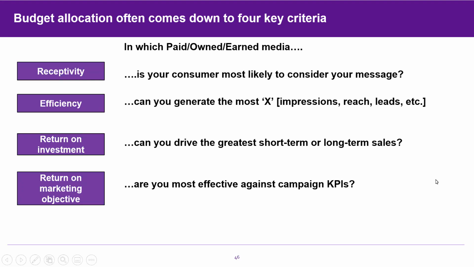Budget allocation often comes down to four key criteria: understanding in which paid, owned, and earned media your consumer is most receptive to or likely to consider your message, in which media channels can you generate the most impressions or reach or leads, how efficient that media mix is, in which paid media, owned or earned media channels can you drive the greatest short-term or long-term sales, your ROI, and in which media channels are you most effective against the campaign KPIs or your return on the marketing objective.